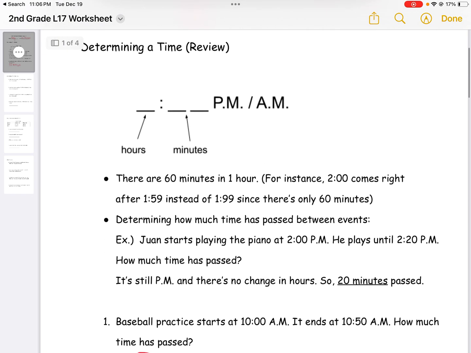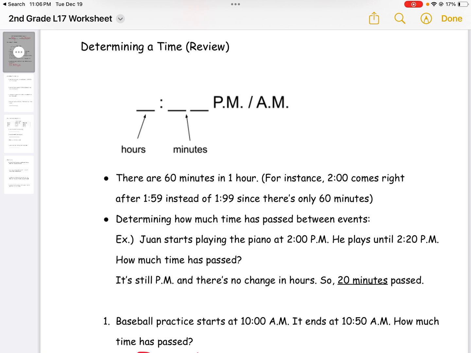It says determining a time review. Hours, minutes, PM, AM. There are 60 minutes in 1 hour. For instance, 2 o'clock comes right after 1:59 instead of 1:99, since there are only 60 minutes in 1 hour.